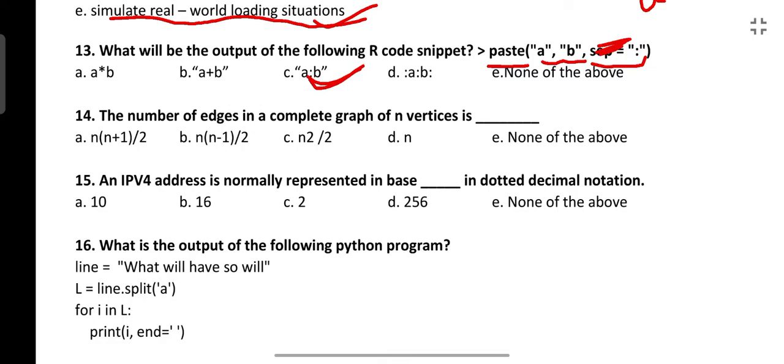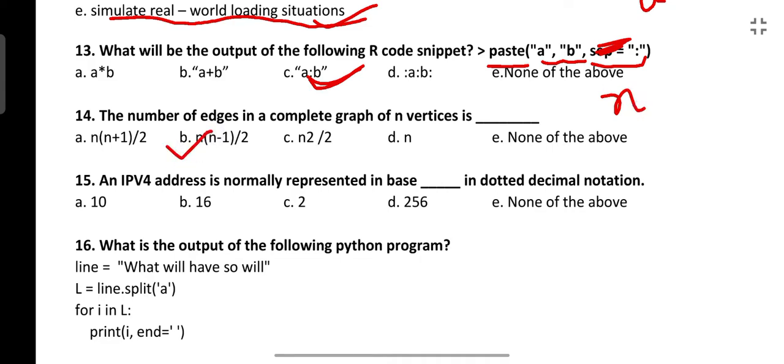Next is, the number of edges in a complete graph of n vertices is. This is a very easy formula based question. We need to determine the number of edges, and the number of vertices is n. So the formula is n into n minus 1 by 2.